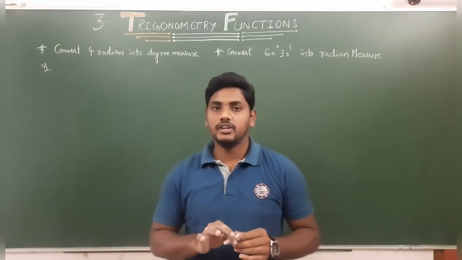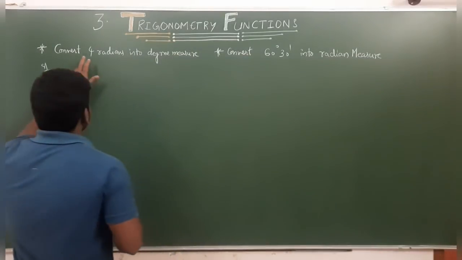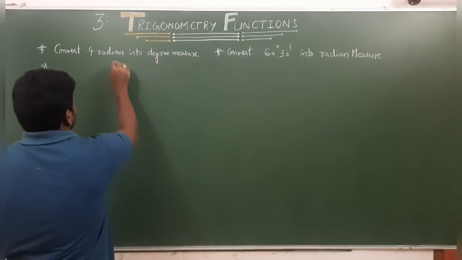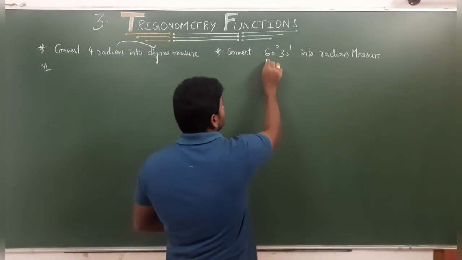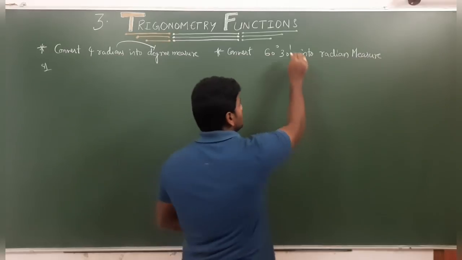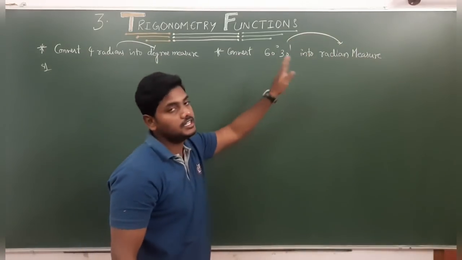Now we will discuss some examples, through which I will give you an assignment. That is converting 4 radians into degree measure. The other question is converting 60 degrees 30 minutes into radians. If you observe, radians to degrees, degrees to radians.